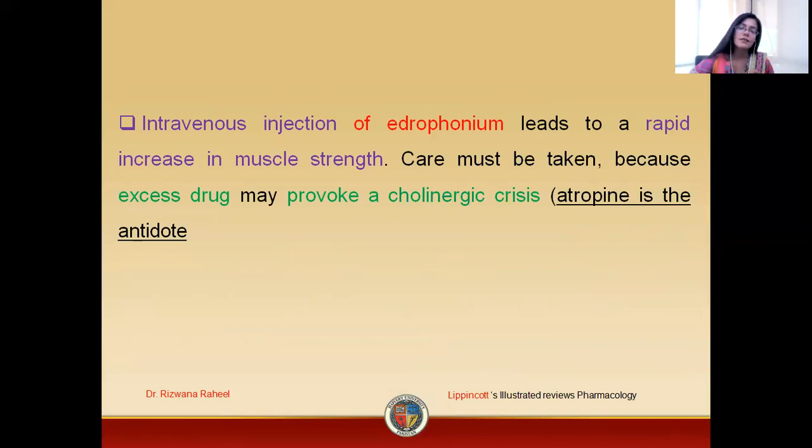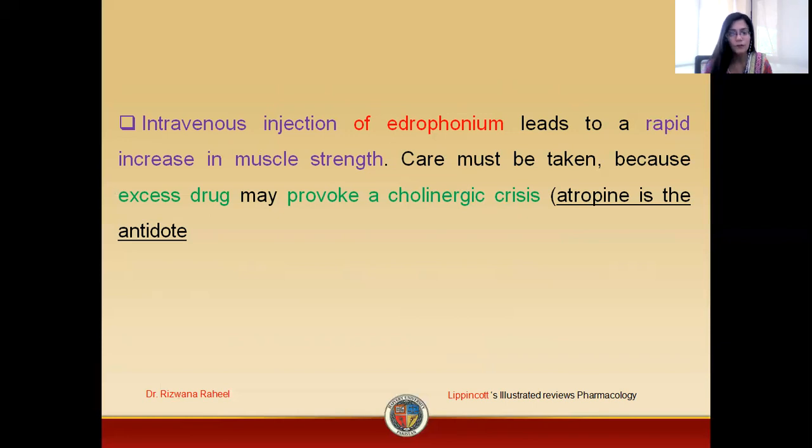So, intravenous injection of Edrophonium is used for the diagnosis of the disease. IV injection of Edrophonium will lead to a rapid increase in muscle strength. When you inject Edrophonium into patients suffering from MG, that is Myasthenia gravis, it will immediately result in an increase in muscle strength. From this increase in muscle strength, you will be able to diagnose that this particular patient is suffering from MG, that is Myasthenia gravis.